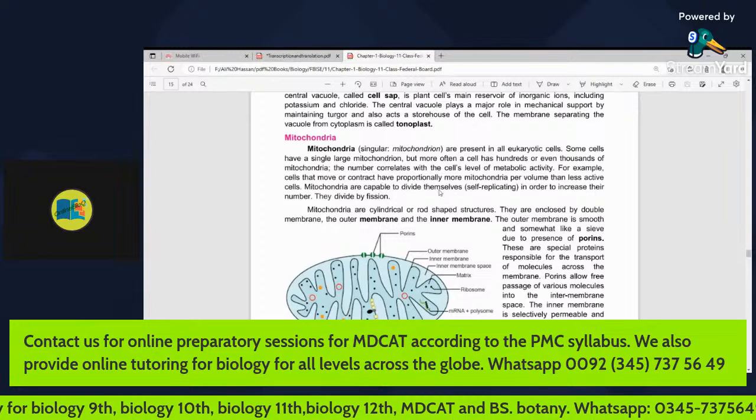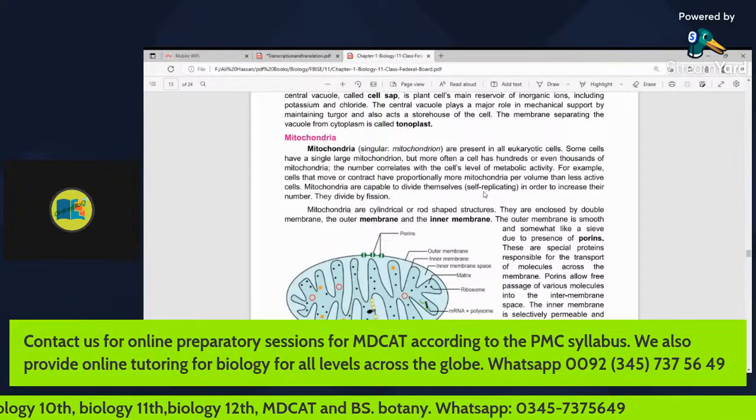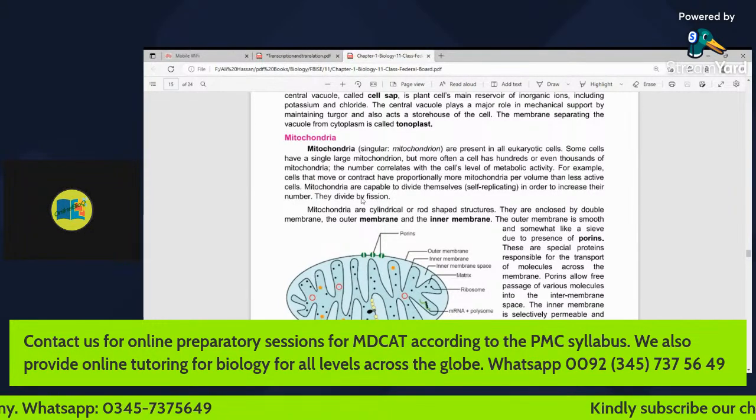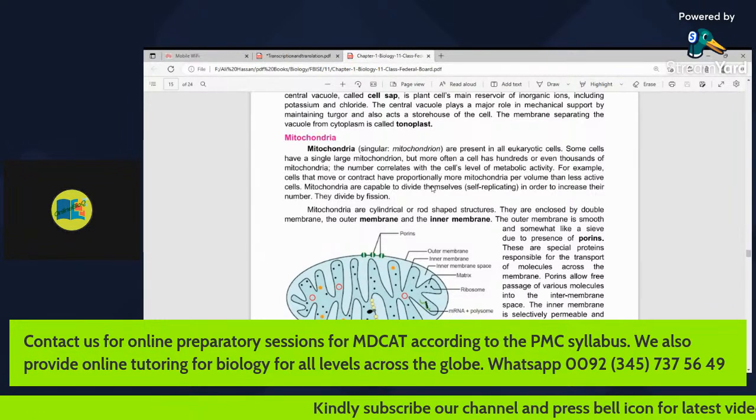Mitochondria are capable of dividing themselves, self-replicating. In order to increase their numbers, they divide by fission. They can self-replicate, and